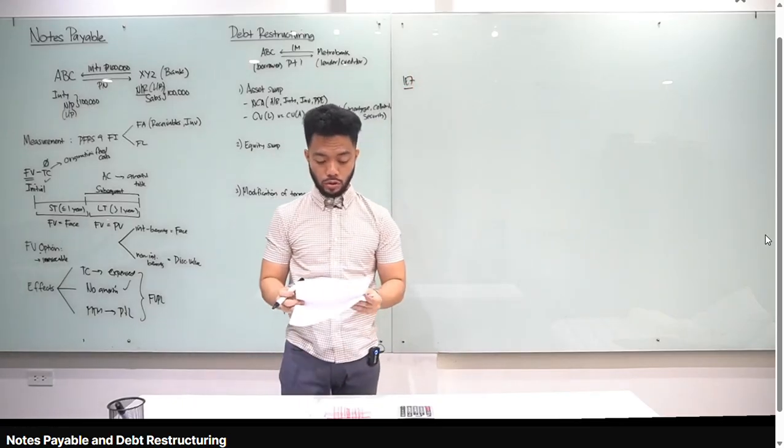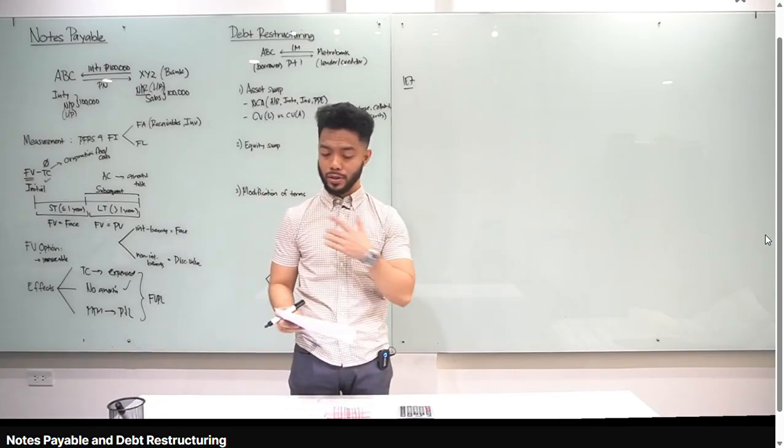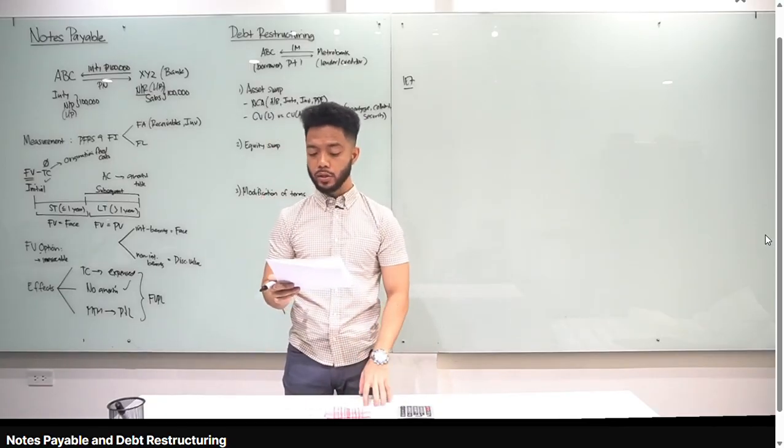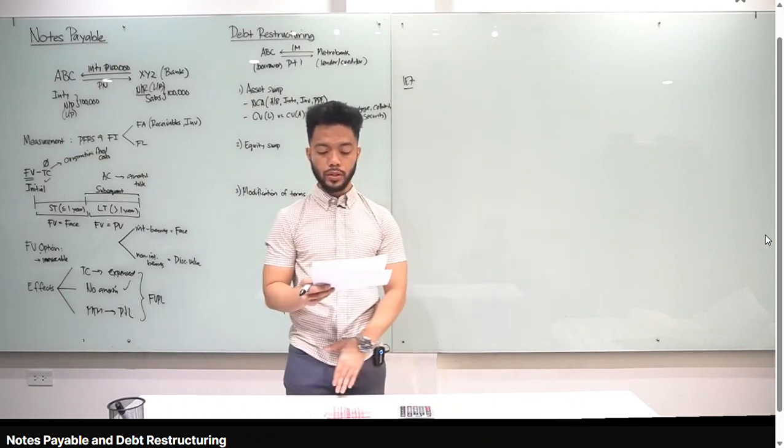Requirements, compute the gain or loss on extinguishment and prepare the journal entry to record the dation in pago. Again, asset swap. Okay? Dation in pago din yan. CBA company is in financial trouble and could not meet maturing installments and interest on its bank loan of 5 million. The accrued interest is 1 million.